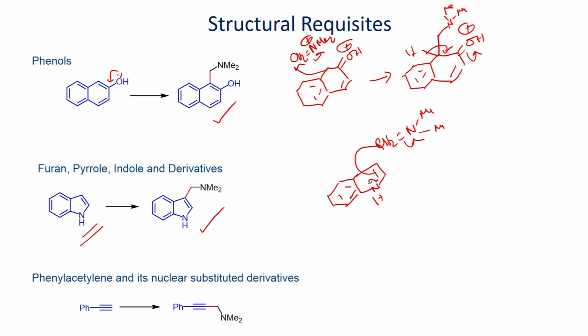In addition to that, acetylene also can undergo addition reaction with this iminium salt to give the addition product. Although acetylene cannot form enol, it can undergo Mannich reaction to give this amine derivative as a product.